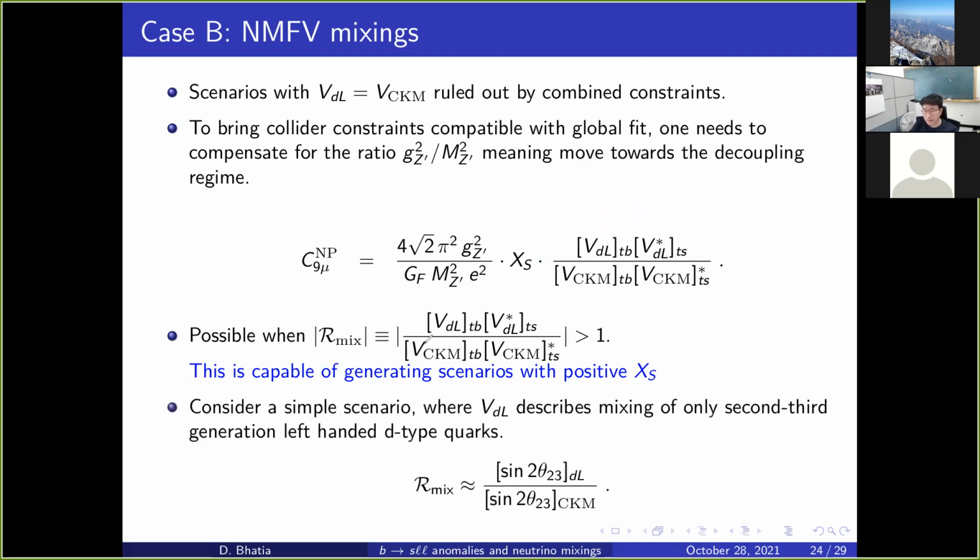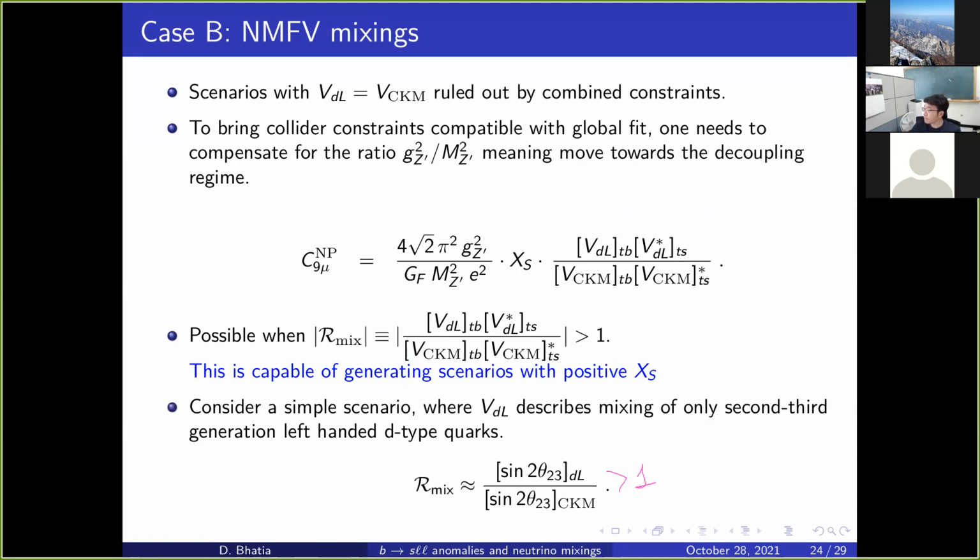For simplicity, we consider a very simple scenario where this VDL is described only by theta 23, because that's the minimum mixing we need anyway to describe b to s. Then if R mix is greater than 1, in principle we can opt for solutions which are slightly decoupled.